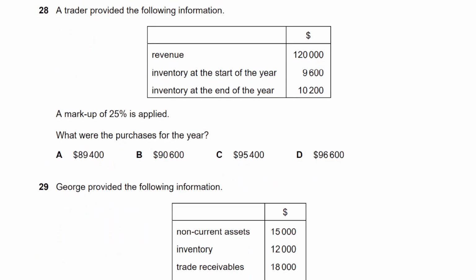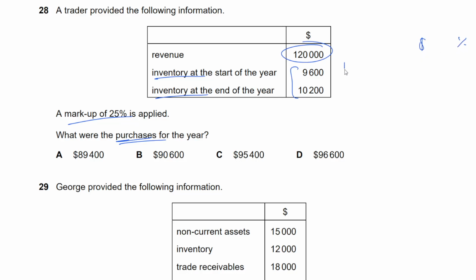Margin markup question repeated a lot of times. Let's see. A markup of 25% is applied. What were the purchases for the year? Okay. Revenue is given to us. Information about opening closing inventory is given to us. The question is about purchases. Whenever you see opening inventory, closing inventory, purchases, this should remind you of cost of sales. And since we are thinking of cost of sales, we have the revenue and we have the markup, you make the table. What table? The table that involves this.